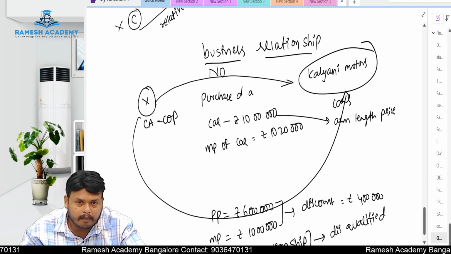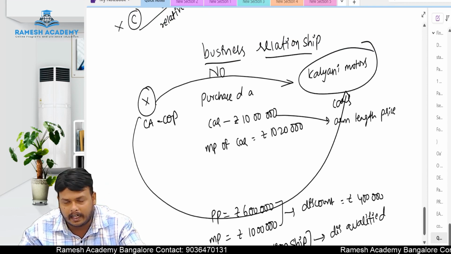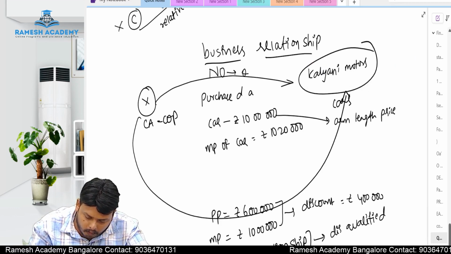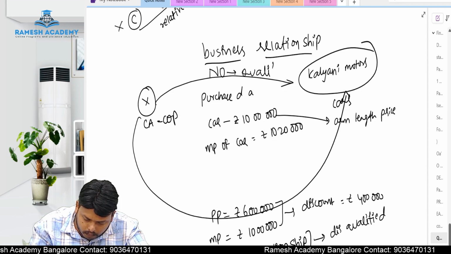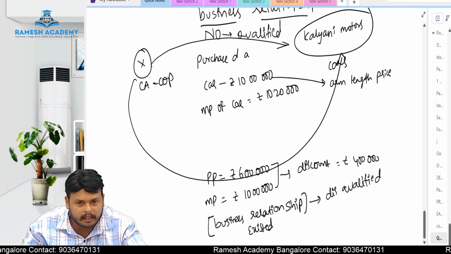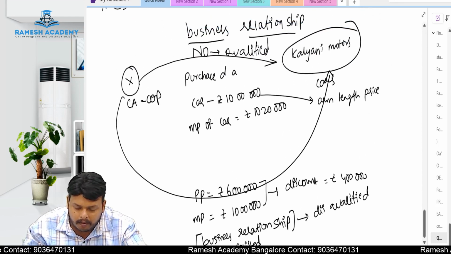Here in case number 1, X is purchasing the car for 10 lakhs. There is no business relationship here. That is the reason X is qualified to act as an auditor here. So this is the meaning of business relationship.